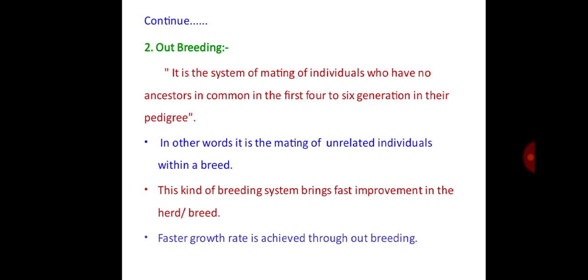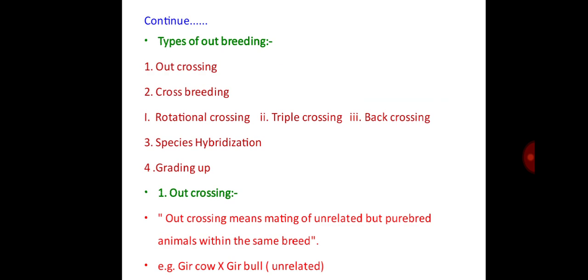Faster growth rate achieved throughout the breeding. Then types of outbreeding. Outcrossing and crossbreeding are the main types of outbreeding. Crossbreeding is also divided into rotational crossing, triple crossing, and back crossing. Then species hybridization and breeding up. First one is outcrossing. Outcrossing means mating of unrelated but pure breed animals within the same breed.